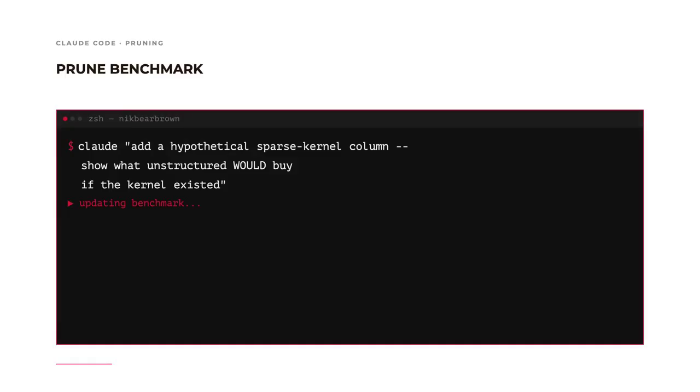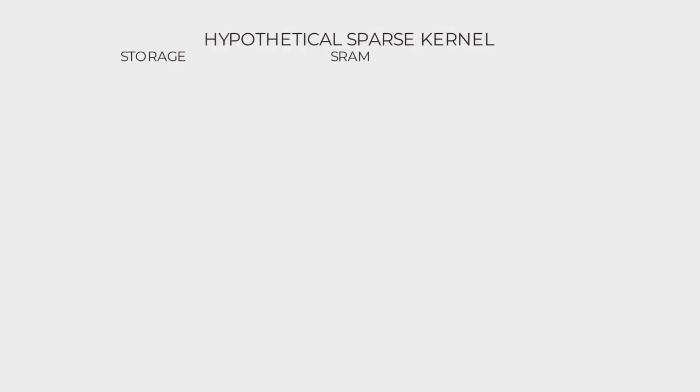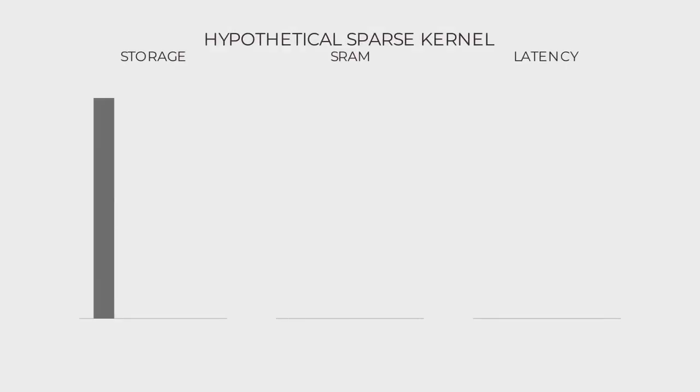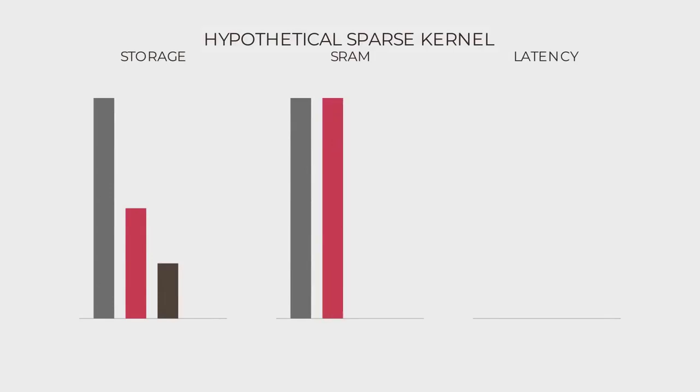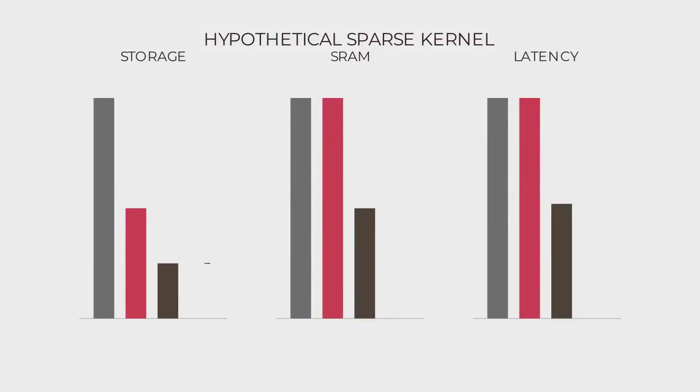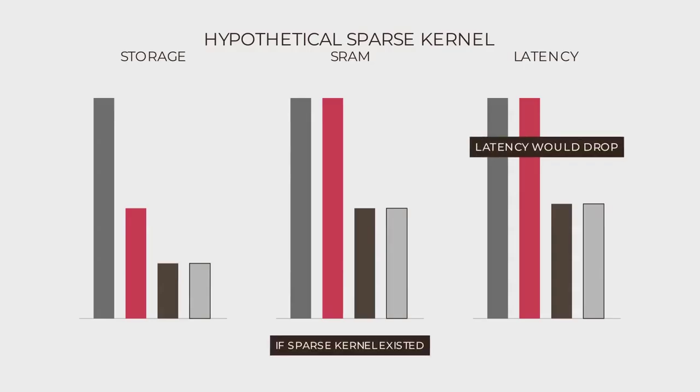Iterate, Claude. Add a hypothetical sparse kernel column showing what unstructured pruning would buy if the kernel supported sparse paths. Rerun. A 4th bar appears in each column. Hypothetical sparse dashed border. Storage matches structured. SRAM matches structured. And latency, the punchline, drops to match structured too. The sparse kernel would make unstructured pruning real. The reason you don't use it is that it doesn't ship in TFLite Micro or CMSIS-NN today.